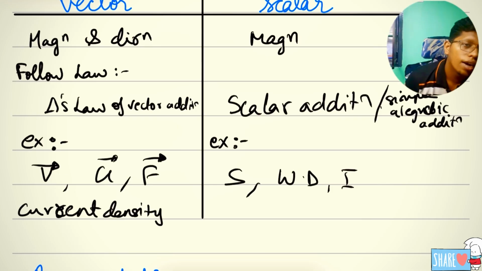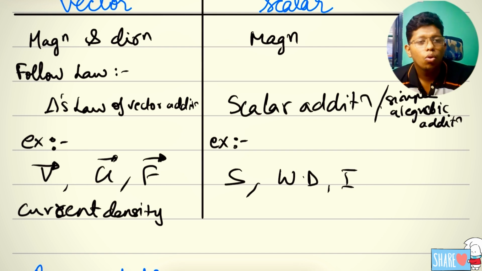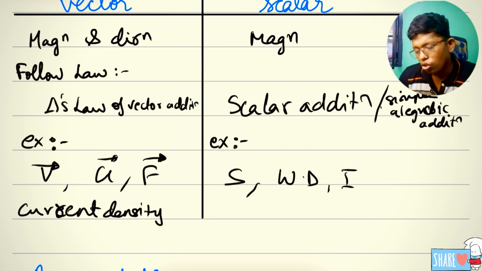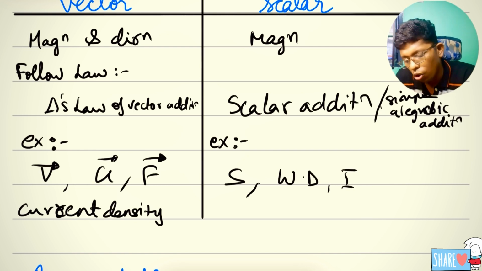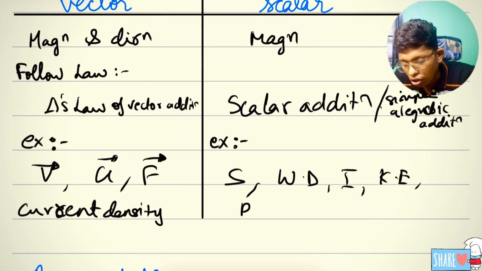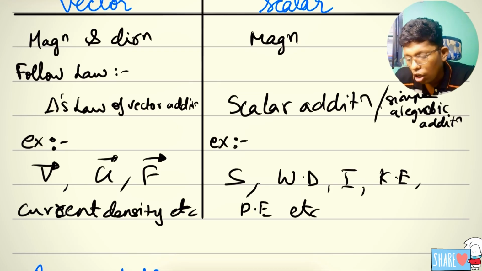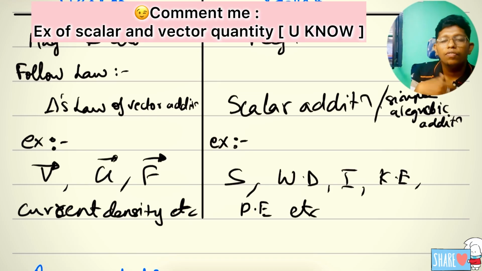If you think, you may know many things which are scalar and vector. For more examples, I will give you kinetic energy, potential energy, etc. Many things are there. If you want, comment in the comment section what physical scalar quantities and vector quantities you know.